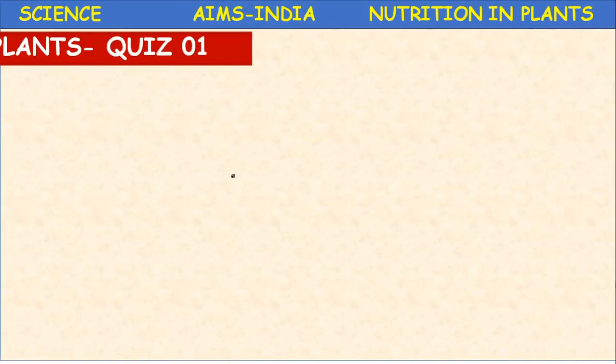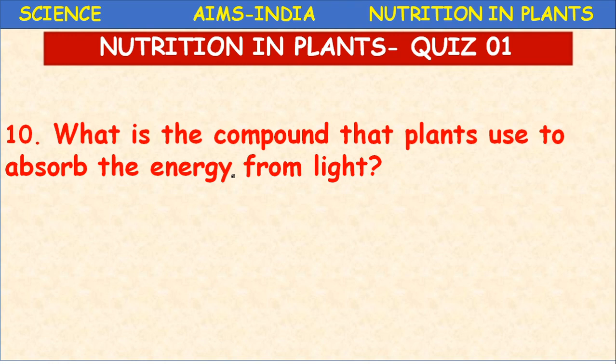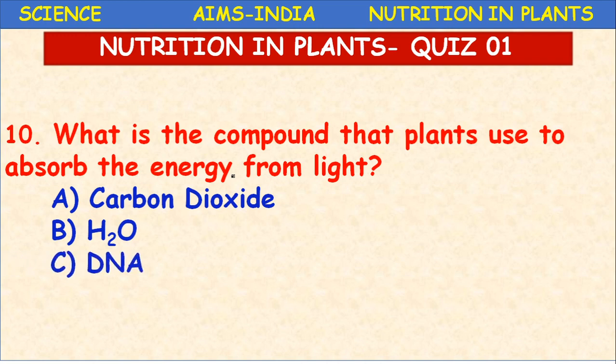Next, what is the compound that plants use to absorb the energy from light? Energy from light is absorbed by which compound? Carbon dioxide, water, DNA, chlorophyll. What is the correct answer? Chlorophyll. Chlorophyll is the pigment which absorbs the light of specific wavelength.